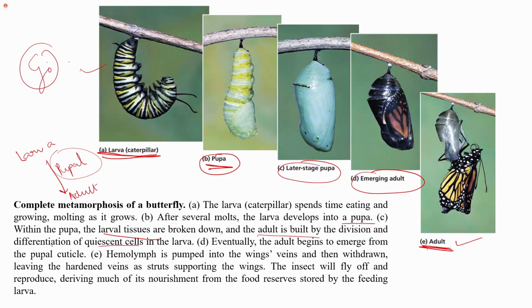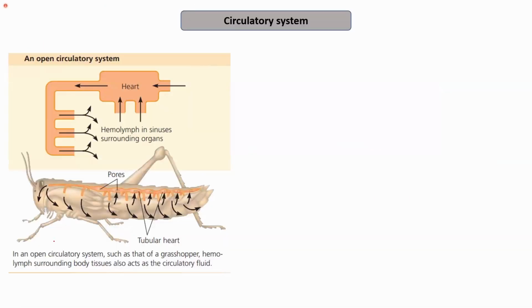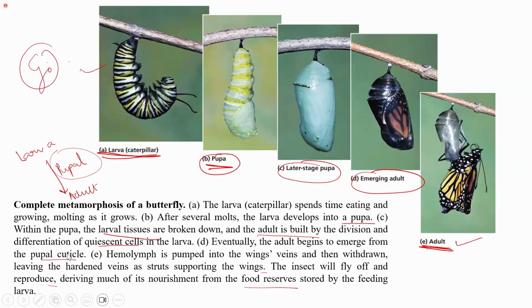Eventually, the adult begins to emerge from the pupal cuticle, and hemolymph is pumped into the veins, and then withdrawn, leaving the hardened veins as struts supporting the wings. The insect will fly off and reproduce, deriving much of its nourishment from the food reserves stored by the feeding larva, and then ultimately it will start acquiring nutrition from the environment. So this is how the changes happen in complete metamorphosis.